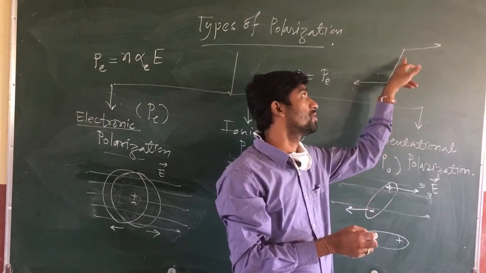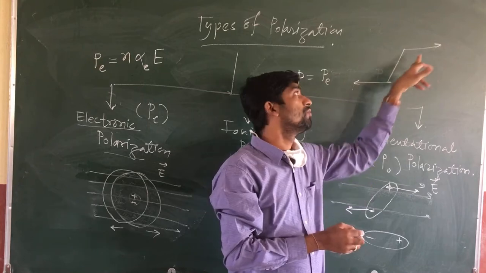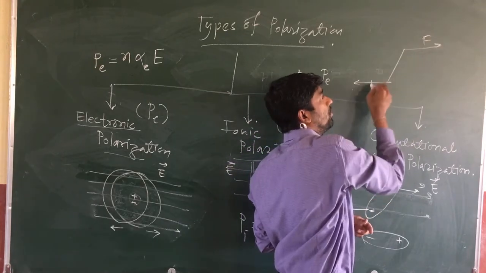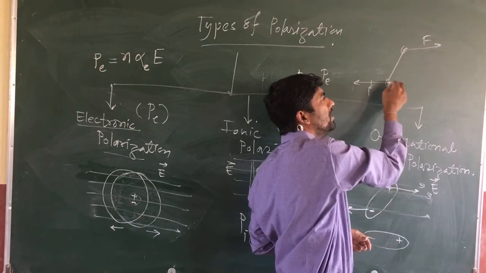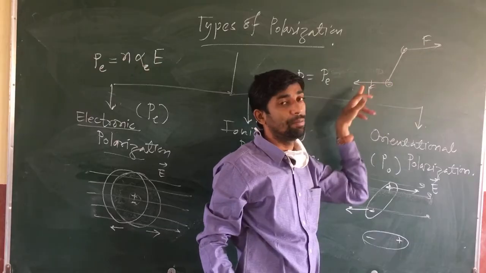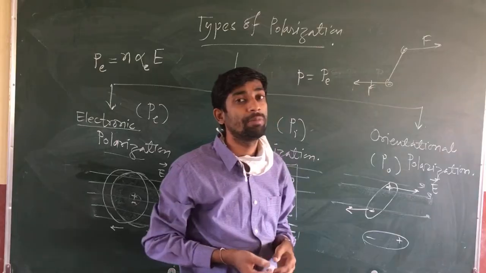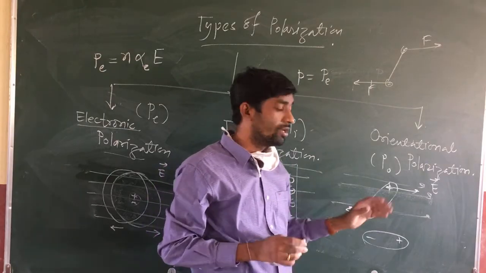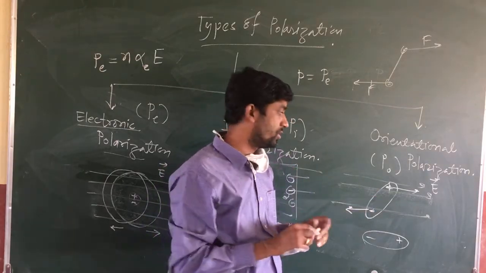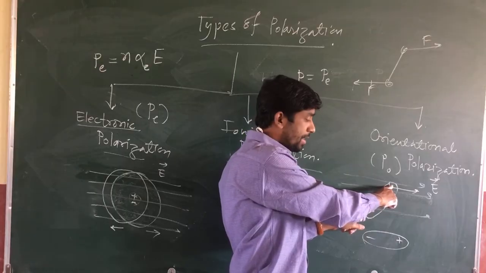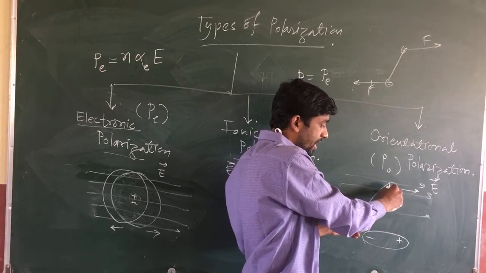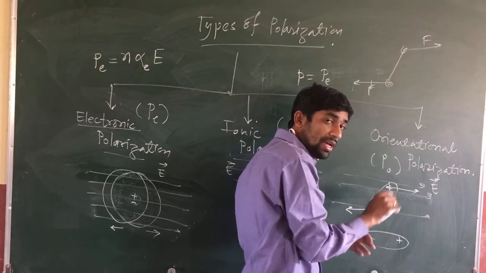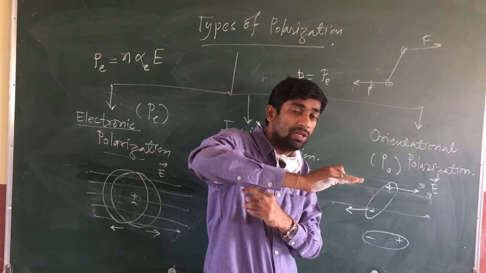These two equal and opposite forces form a couple, and the moment of a couple is known as the torque. Torque means rotational motion. So this dipole will rotate.